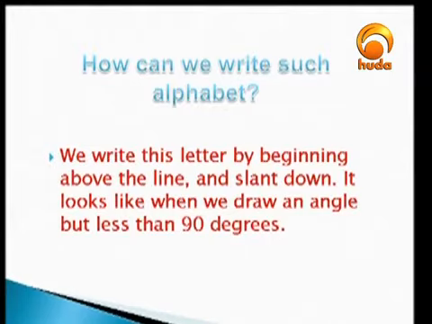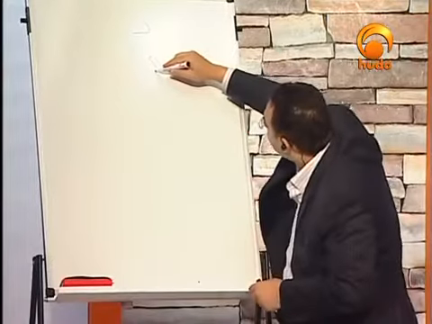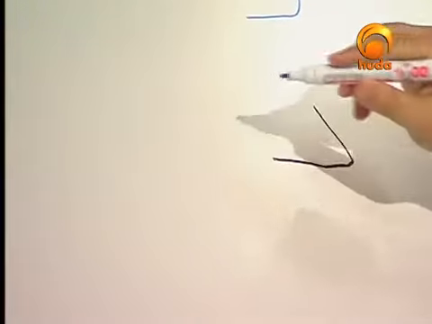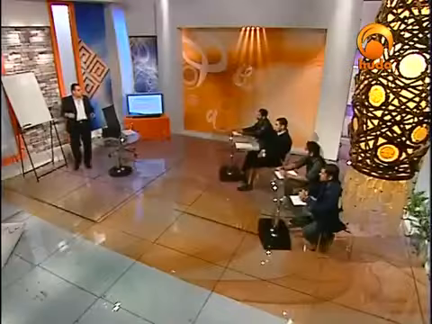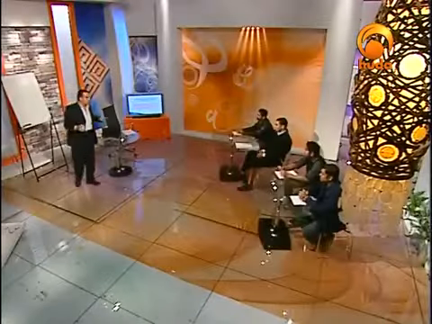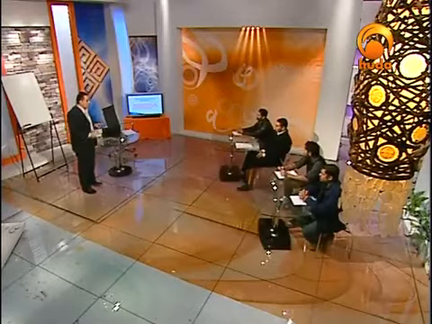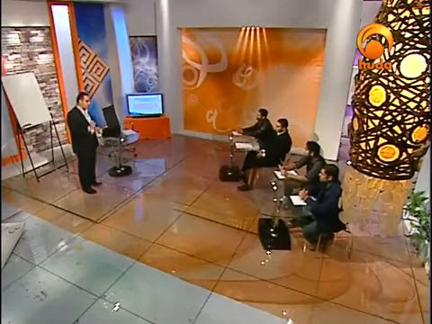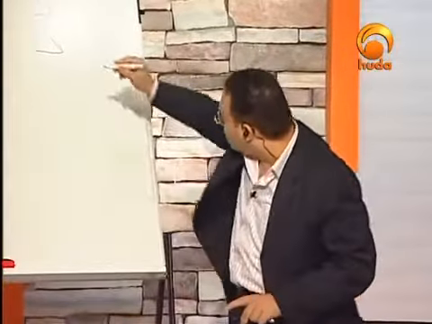We write this letter by beginning above the line with a slanted line. It looks like when we draw an angle, but less than 90 degrees. Can you see that? Here it is. We make a kind of slanted line, and then we make a straight line. Can you see that? Is that clear? Do you have any question about that? Do you have any comment about such a letter? I think that would be very interesting to have stuff like that when it comes to the style of writing. Can you see this again? Here it is.